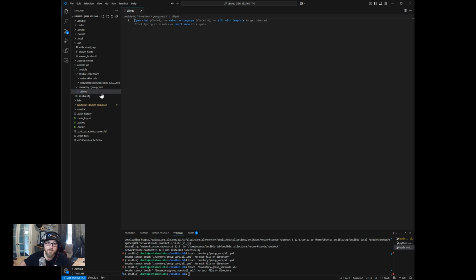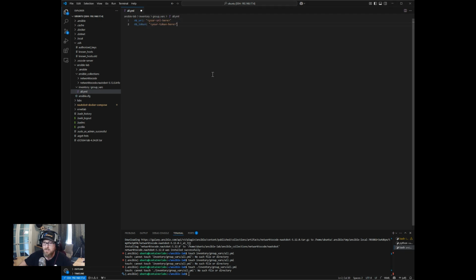So what we're going to do here is, under the all YAML with Ansible, this variable will be included with any playbook task that we want to run. It's always available. It doesn't matter what's in your inventory file, this will always be available as a variable to use. Inside the YAML, you can do this one of two ways.